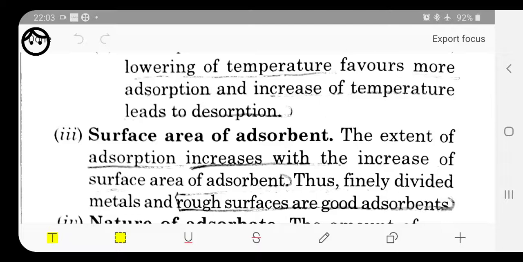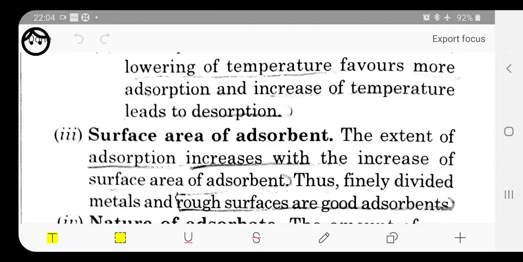We can take an example: if we burn a log, versus small pieces of wood like a matchstick. The matchstick can burn more quickly than the log, because all the sides of the matchstick are exposed, so its surface area is increased as compared to the log.